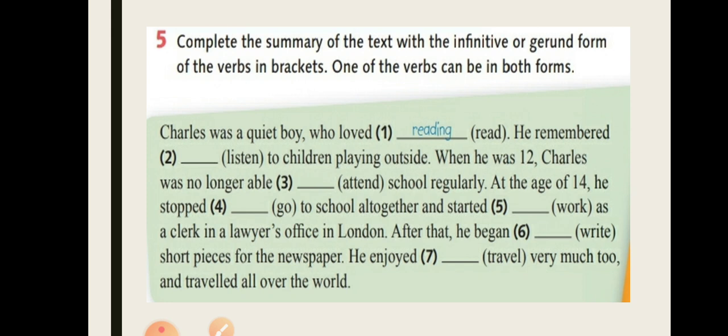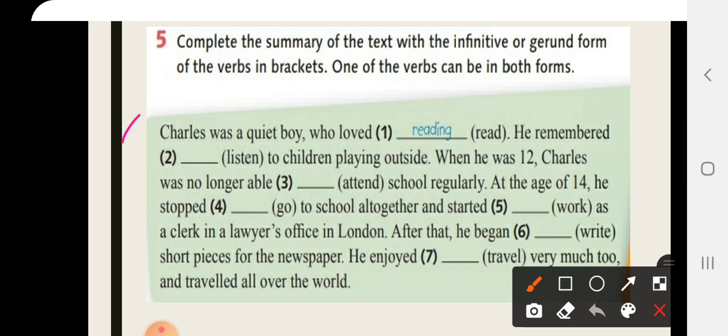So this exercise depends on the text that we have read about Charles Dickens. This is a summary of that text. What's the meaning of summary? ملخص. This is a summary of the text about Charles Dickens that we have learned previously.